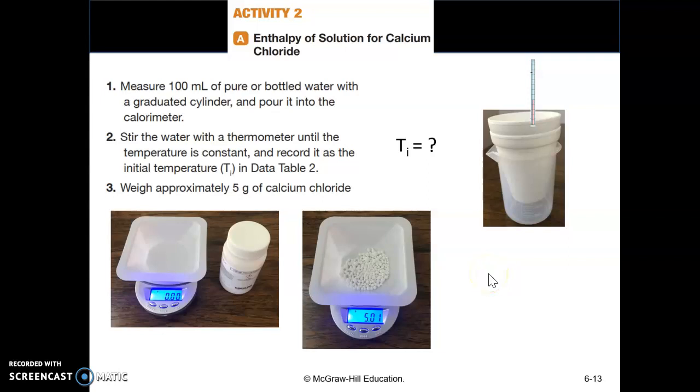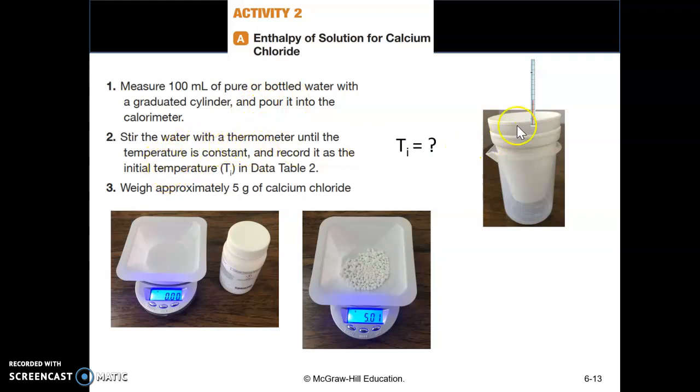Now let's talk about activity 2. This part is easier. First, you measure 100 ml of room temperature water with a graduated cylinder and pour it into the same calorimeter. The lab manual suggests you use pure or bottled water, but it's okay, you can just use tap water.